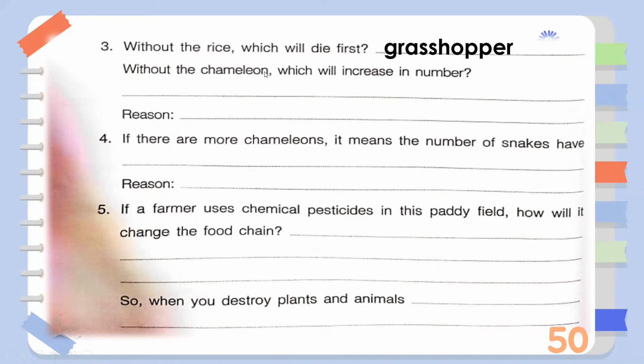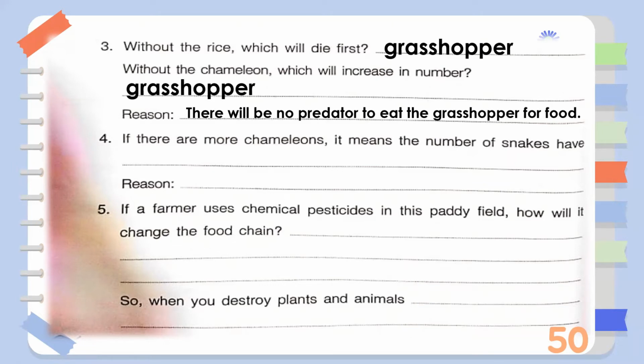Now, without the chameleon, which will increase in number? Again, it's the grasshopper. What is the reason why? Because there will be no predator to eat the grasshopper for food, right? If there are no chameleons, there will be no predator to eat the grasshopper, so the grasshopper will grow in number.